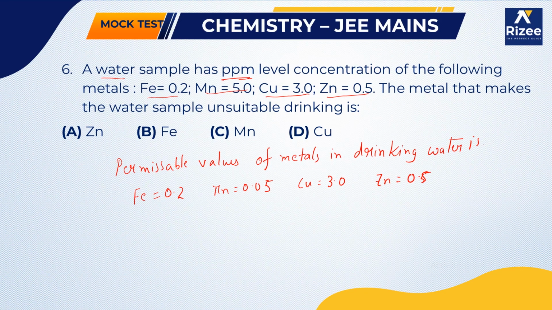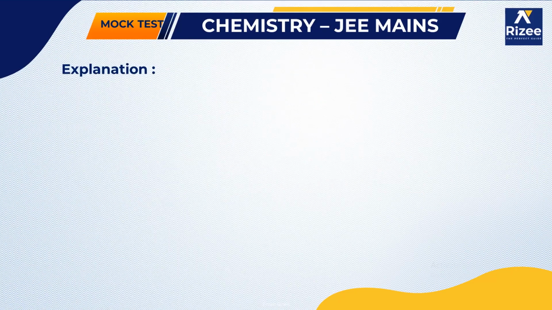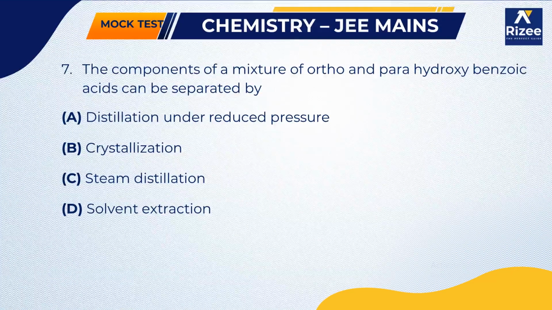ppm. So here you can see in the question he has given iron as 0.2, okay, no problem. The manganese he has given as 5.0 ppm, but the permissible amount is 0.05 ppm. Copper is 3.0 ppm, also we have 3.0 ppm. Zinc as 0.5 ppm, also we have 0.5 ppm. So here manganese is present in greater amount, so our answer is manganese. So moving on to the next question.